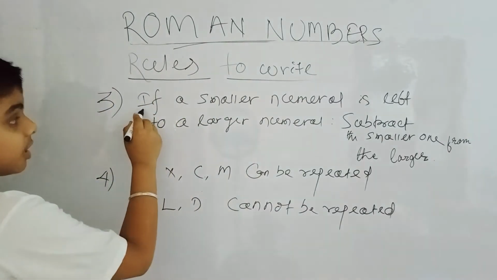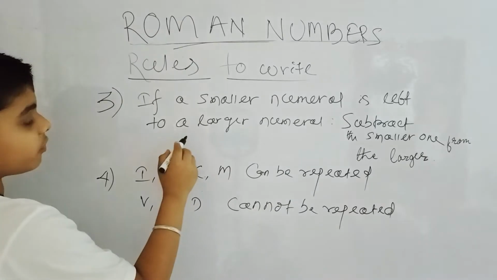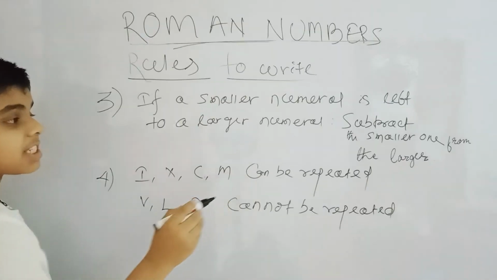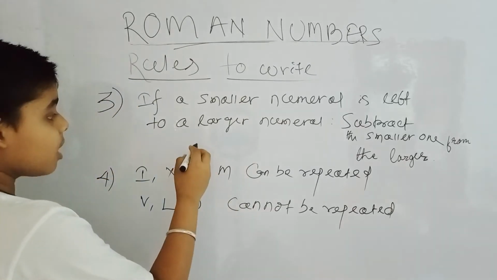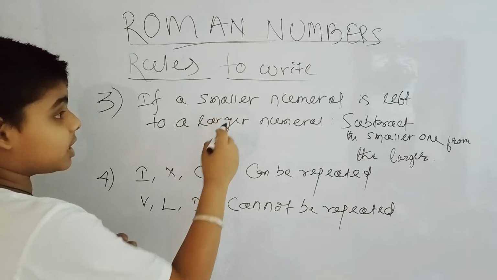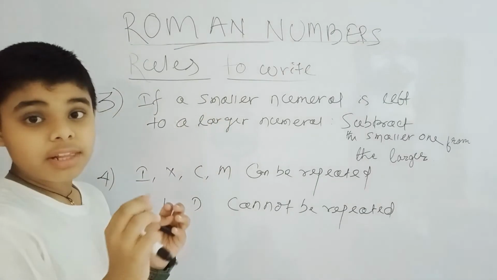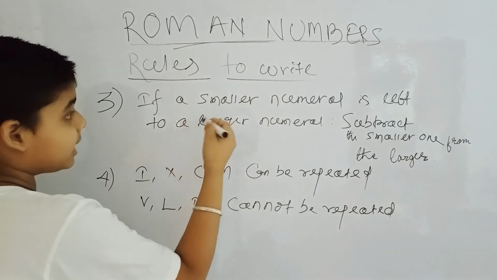Third rule: if a smaller numeral is to the left of a larger numeral, then subtract the smaller one from the larger one. In the second example we saw that if the smaller is to the right, then they will add or sum. But here it is just opposite.